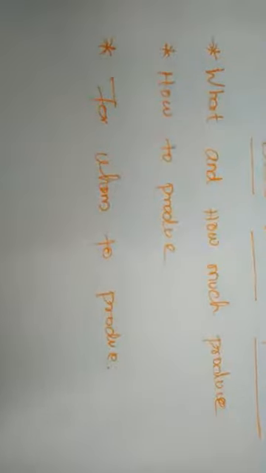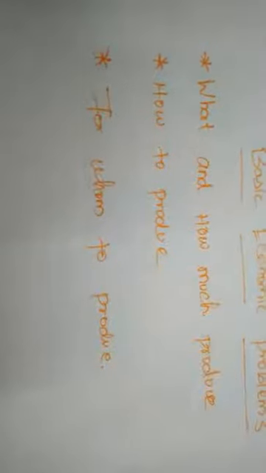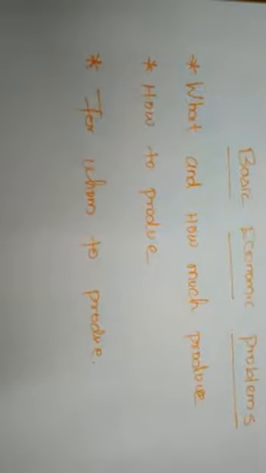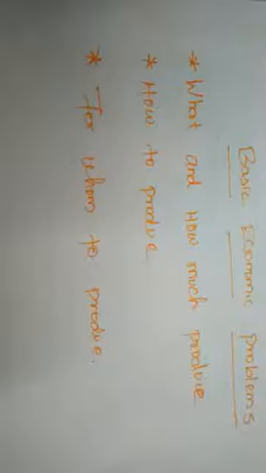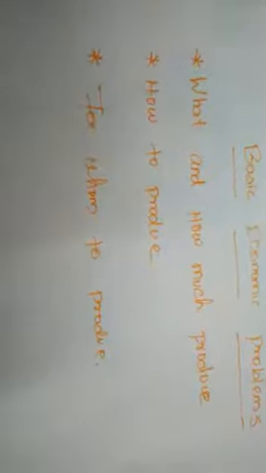But nowadays we have the opposite situation: the wants are unlimited and the available resources are scarce.